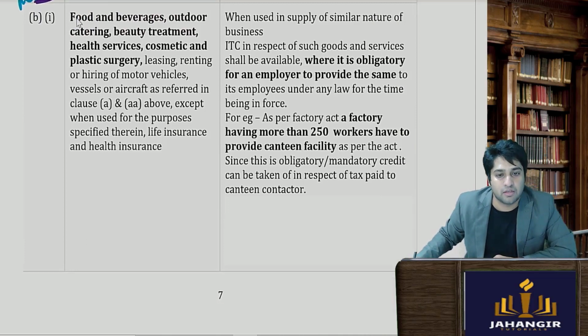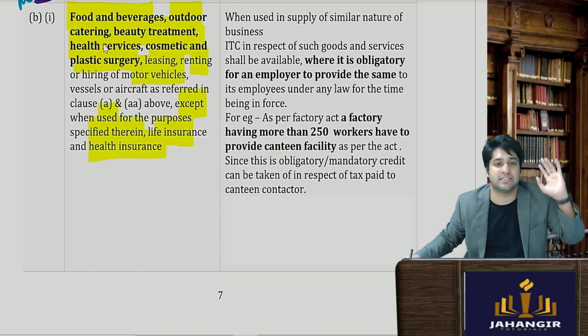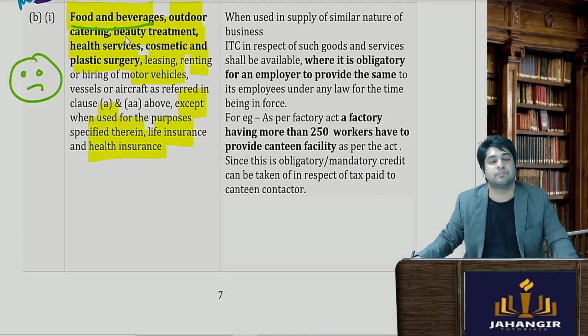Moving forward, food, beverages, outdoor activity, catering, beauty treatment, health services, cosmetic, plastic surgery, leasing, renting of motor vehicles, all except when they are used for the mentioned therein life insurance, health insurance, all of this is disallowed. तो ये सब disallowed हो जाता है. क्या क्या है? Food and beverages.